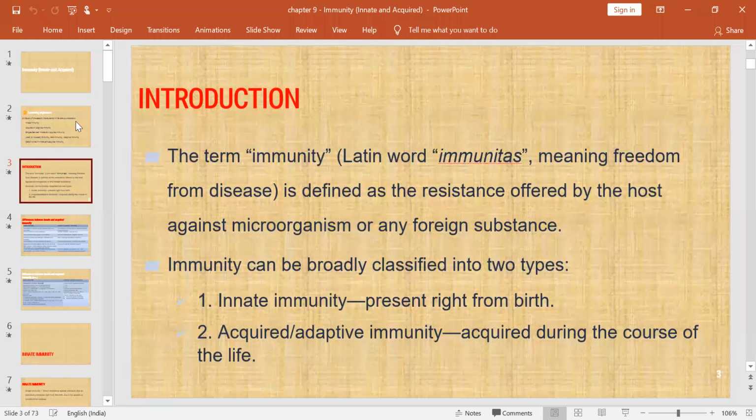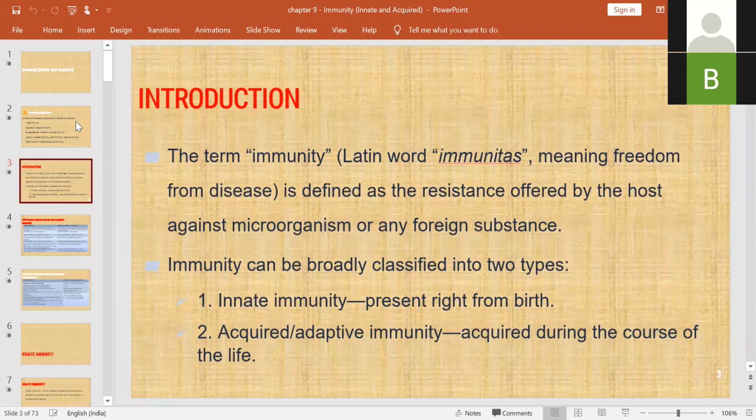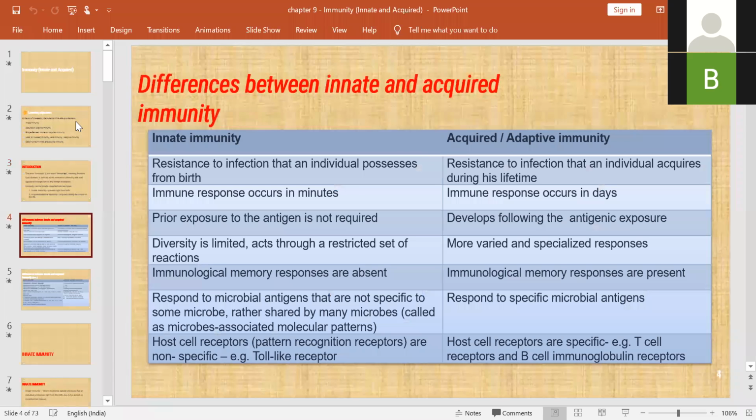Broadly, these are classified into two types. One is innate immunity and the other is acquired immunity. This acquired immunity is also called adaptive immunity. Innate immunity, all of you know, is present right from birth, and acquired immunity is acquired during the process of life. It can be acquired again, as with microorganisms.